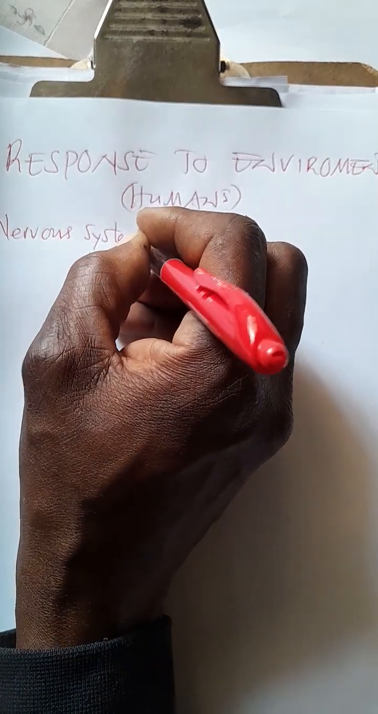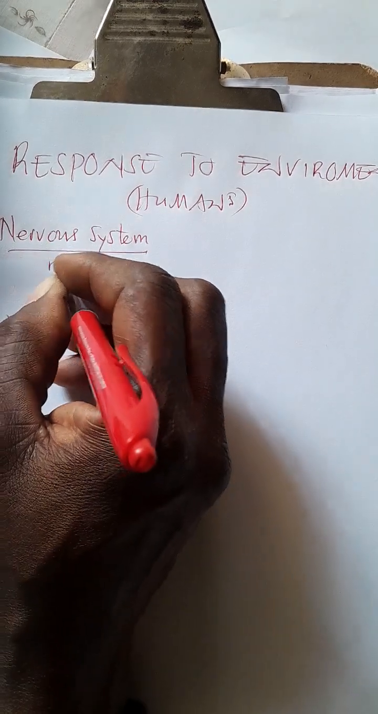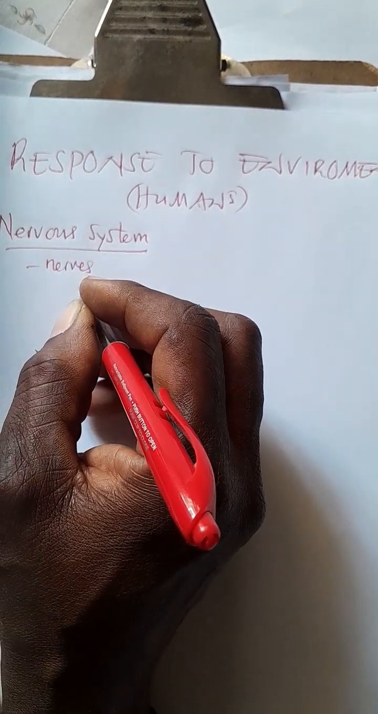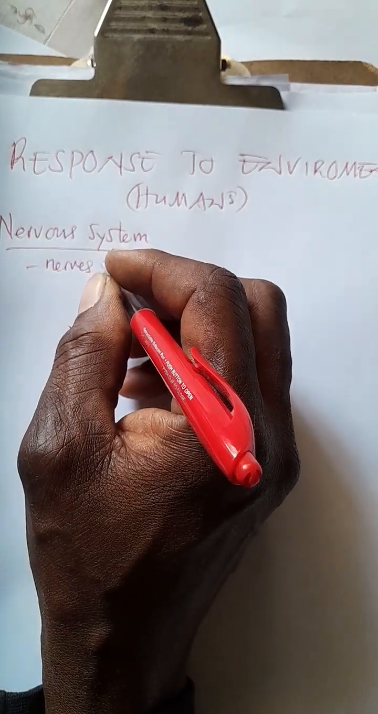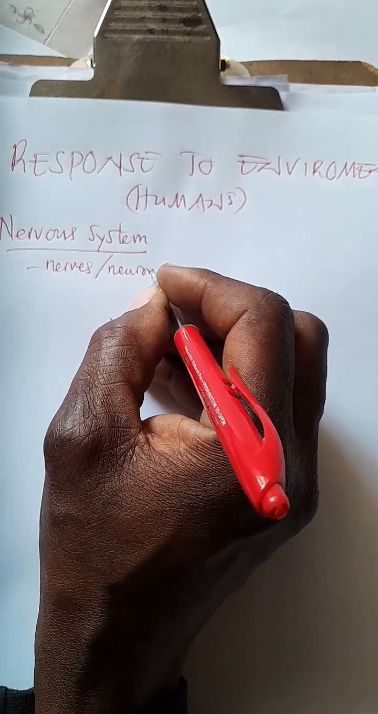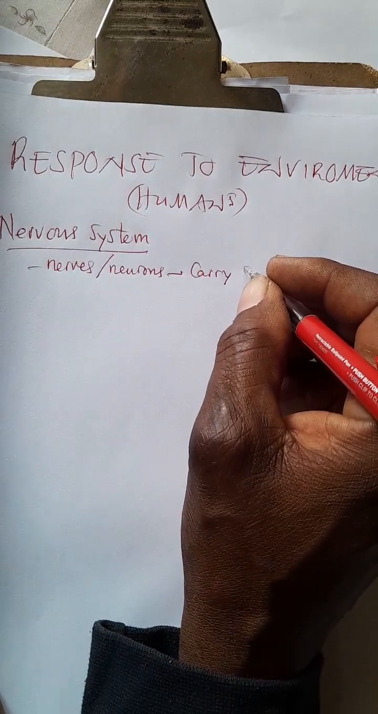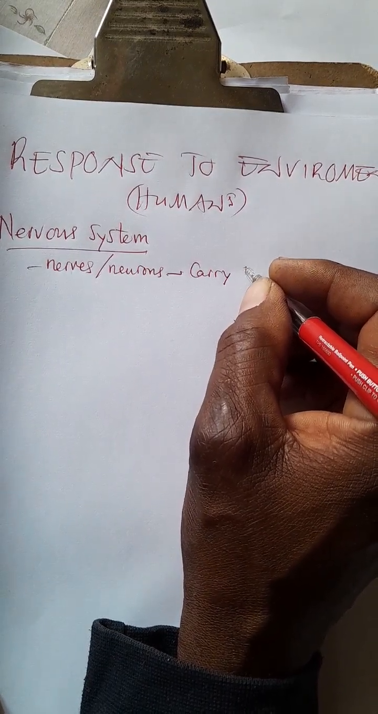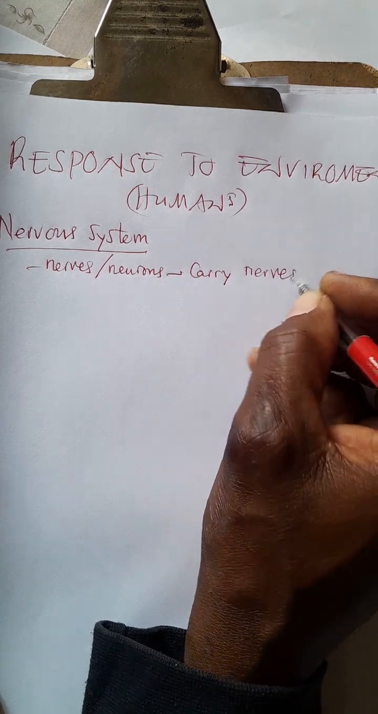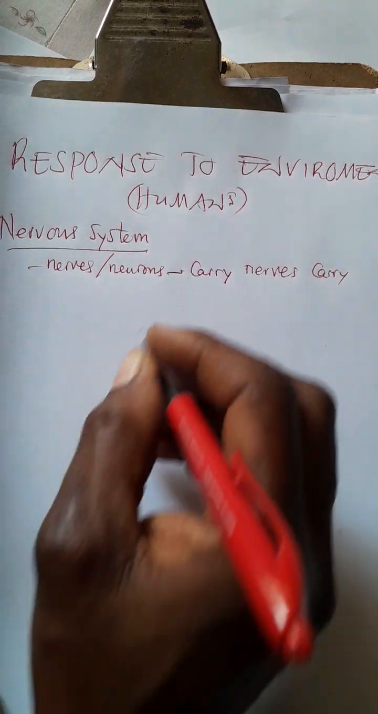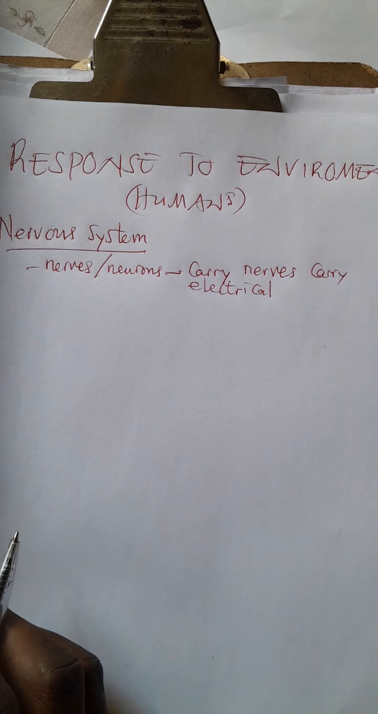that consists of nerves, or sometimes we call them neurons, that carry messages, which you usually call a nerve or electrical impulse. So nerves carry electrical impulses. Okay, now to where and from where.